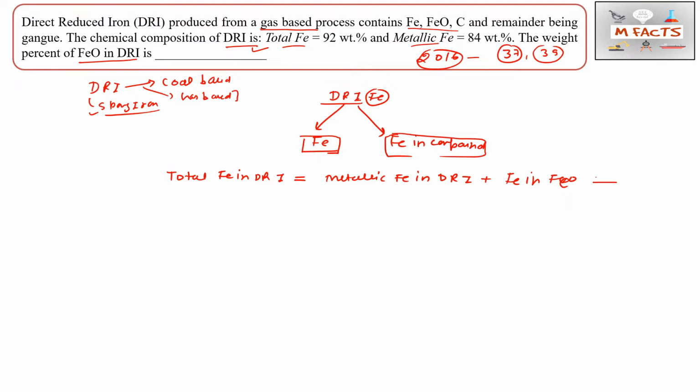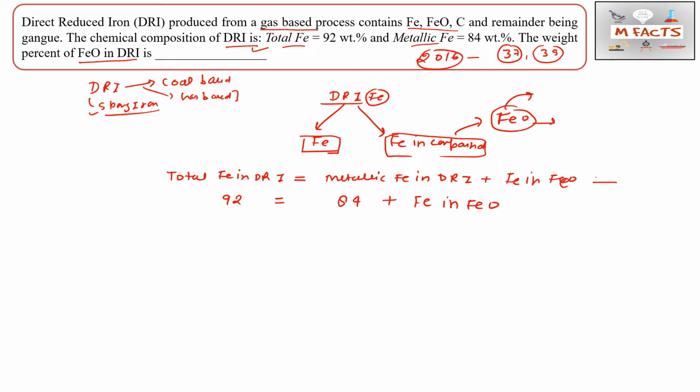So here is the chemistry they have given, that is total Fe. Total Fe is 92 weight percent. I am writing here in weight percent also. Okay, so metallic Fe they have given as 84 weight percent. So what is the rest? The rest is Fe in FeO form. Okay, so this DRI contains some Fe in compound form, and that compound is FeO. So if we know the weight of Fe in DRI, we can calculate the weight of FeO in DRI also. So in this question they are asking the weight percent of FeO in DRI.